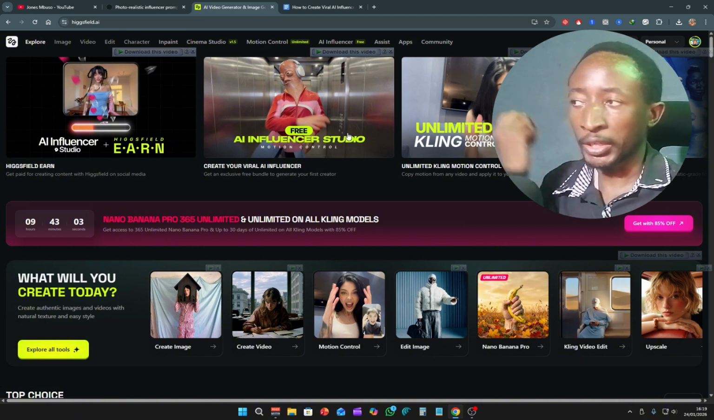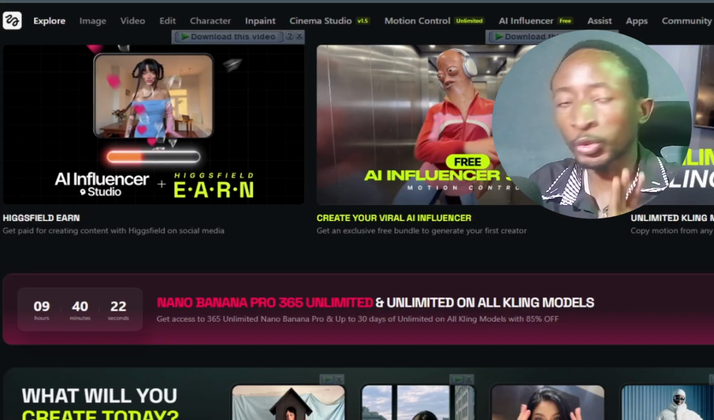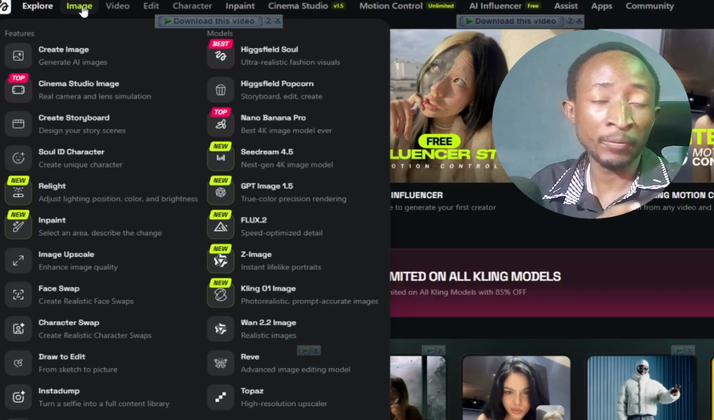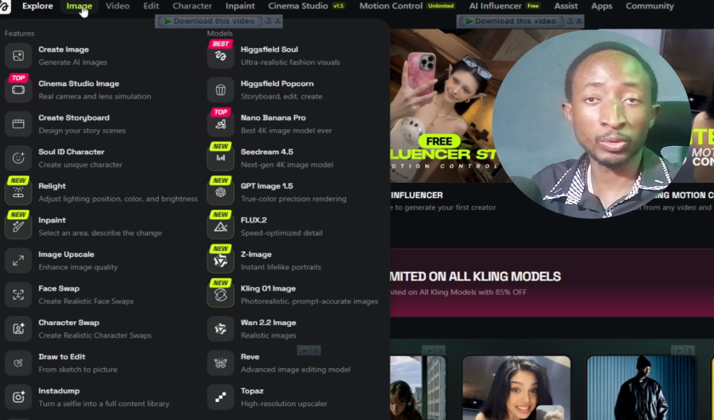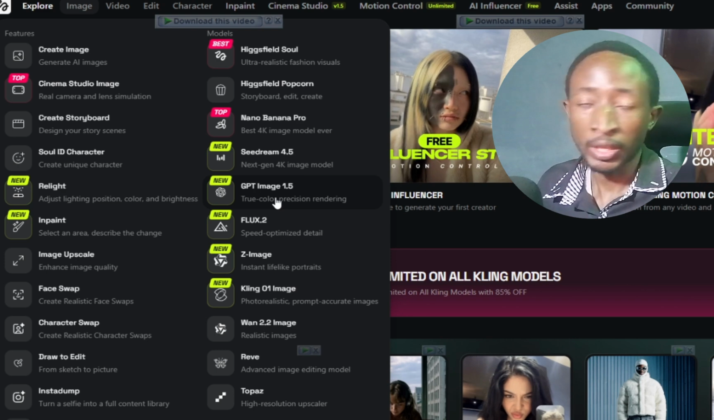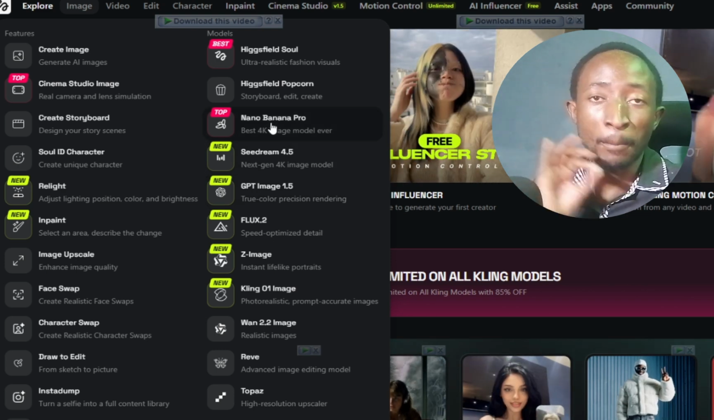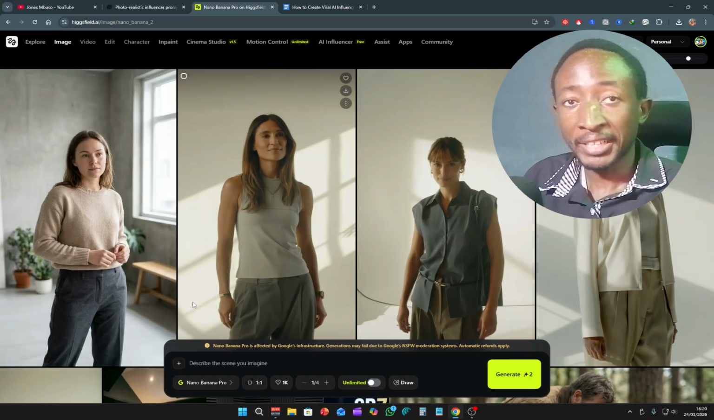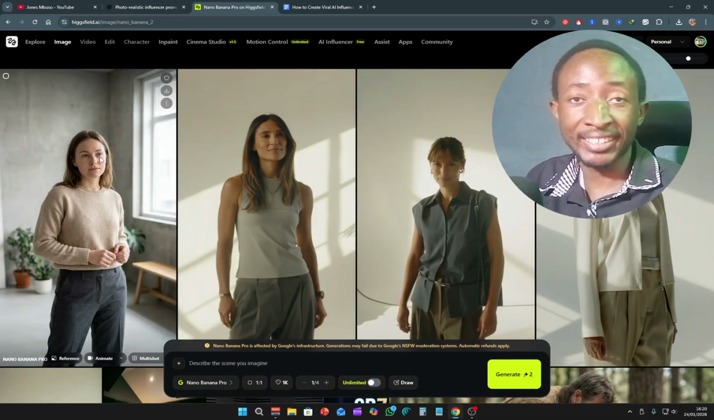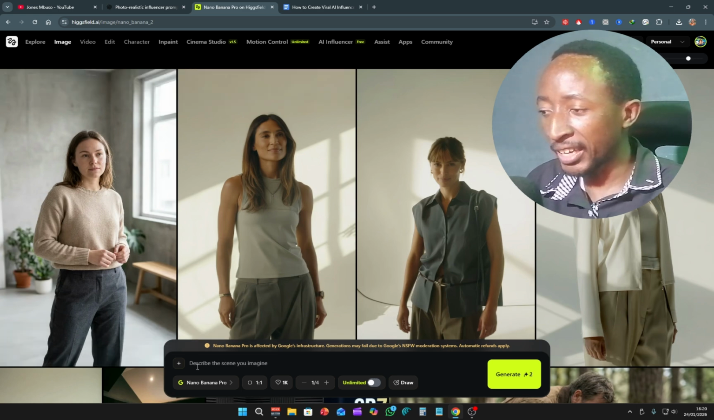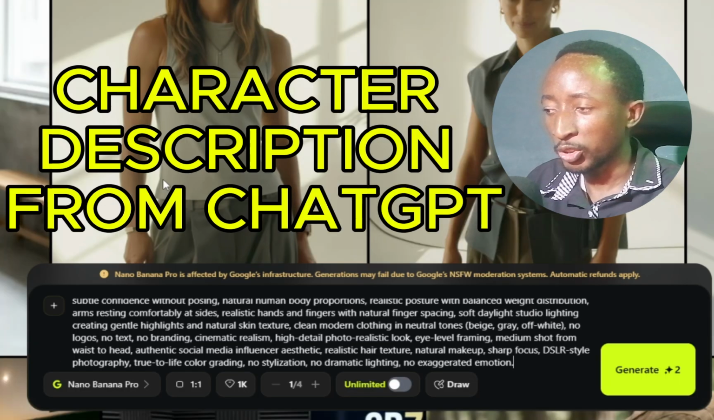Then you're going to come back to HiggsField. Now, on HiggsField, to create your own character, you click right here where it says images, and you can see all the different tools that you can choose from creating your images, including ChatGPT itself here, ChatGPT image 1.5. Now we're going to use Nano Banana Pro. So just simply click on Nano Banana Pro right here. Now you can see my character that I recently actually showed you in the videos that we earlier talked about. So here in the describe your scene image, all you have to do is paste in your character.